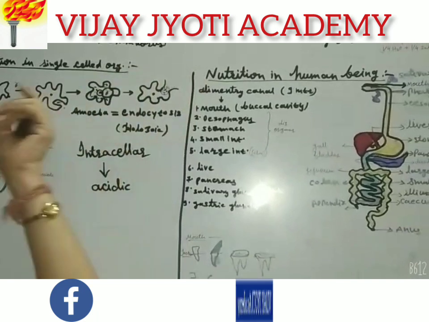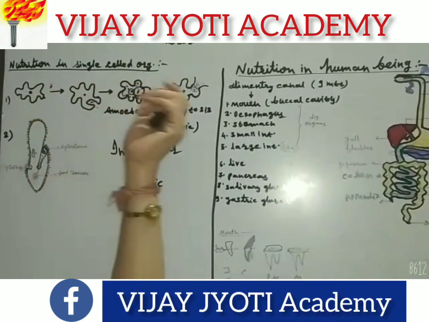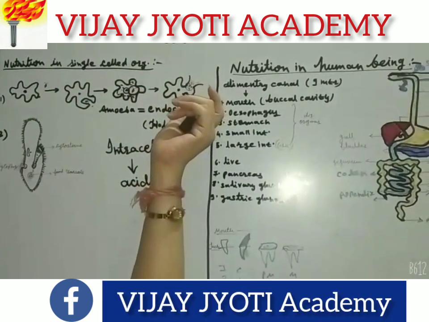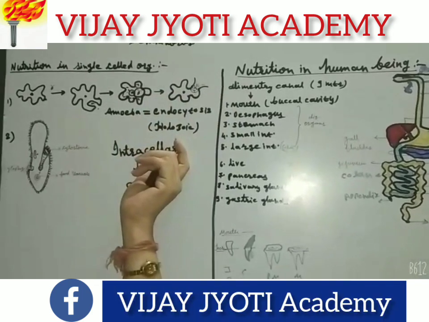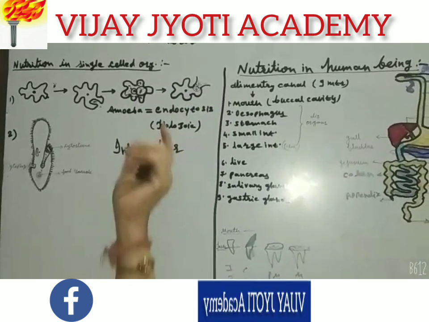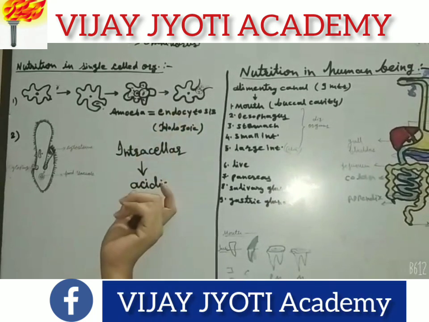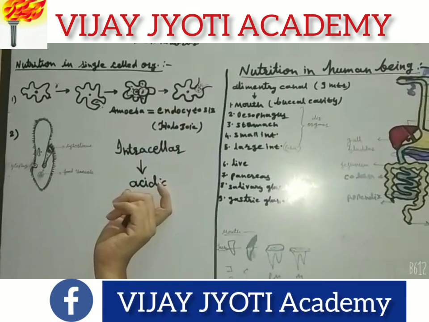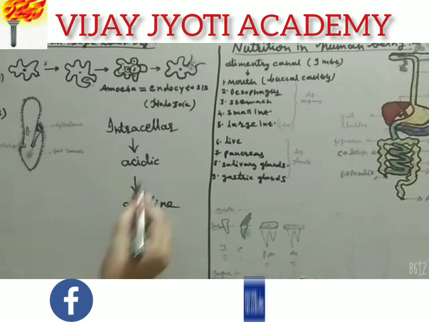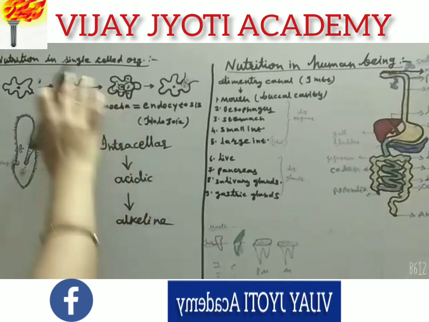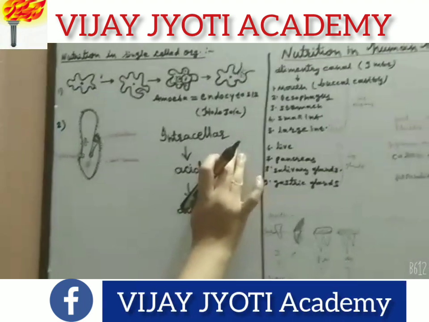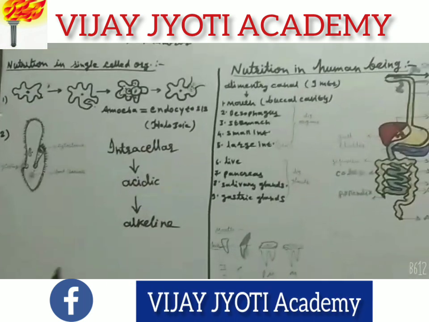So in this way, ingestion, digestion, egestion, all the steps complete, but it takes place inside the cell. That is why it is called intracellular. In this method, the digestion medium remains acidic and afterward converts into an alkaline medium. In this way, the nutrition process completes in the amoeba, which is a unicellular organism.